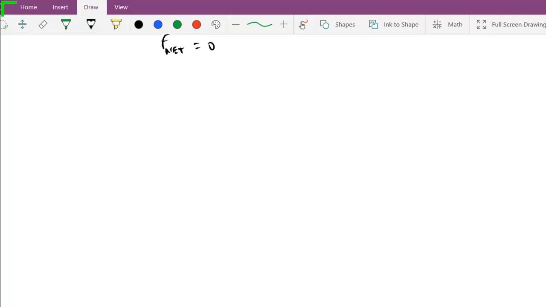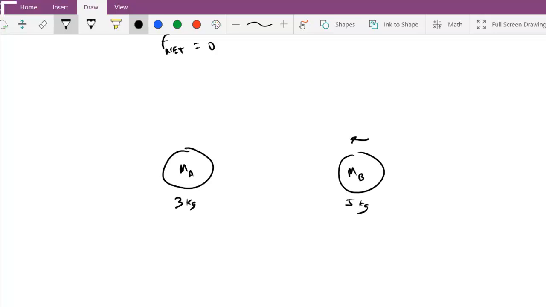So the next thing I want to talk about, so we've covered systems and isolated systems, I would like to talk about the total momentum of a system. So let's say that I have here two objects. Here's object A, so it has mass A, and here's object B, it has mass B. Let's give them some masses. Let's say this is 3 kilograms, and this is 5 kilograms, and let's say this one has a velocity of 2 meters per second to the left.